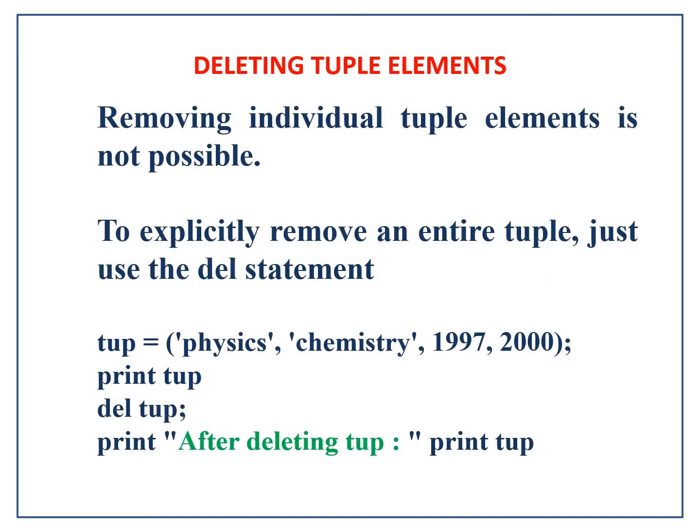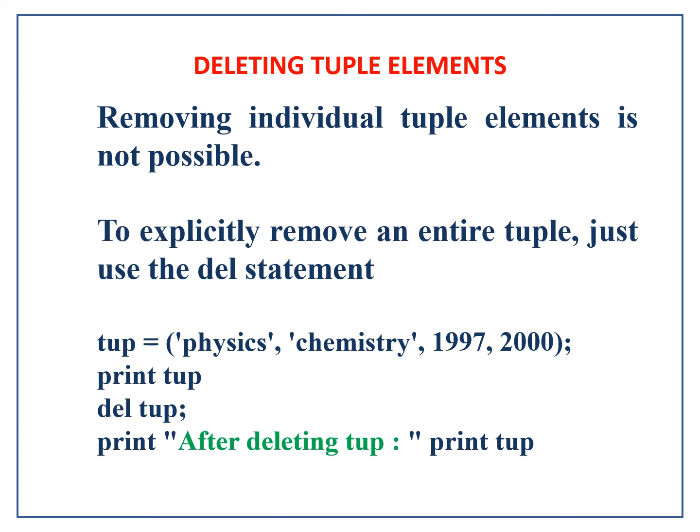Now coming to the deletion of tuple elements. If we delete one element in a tuple, that means we have modified the tuple. As we are learning from the starting of this class that tuples cannot be modified, removing an individual element in a tuple is not possible.